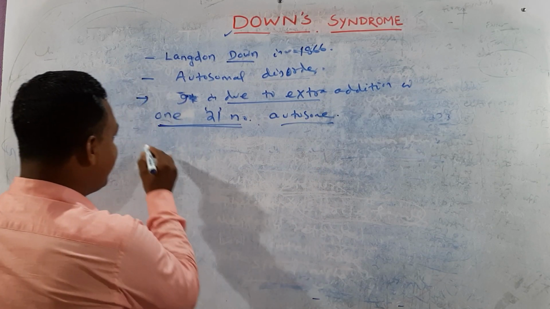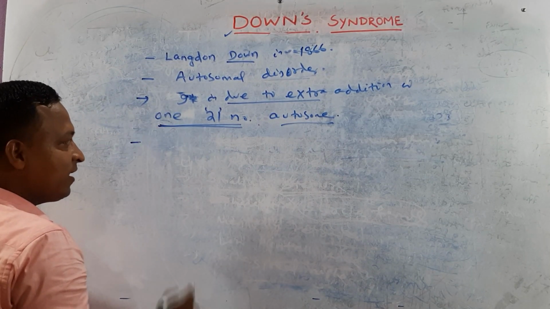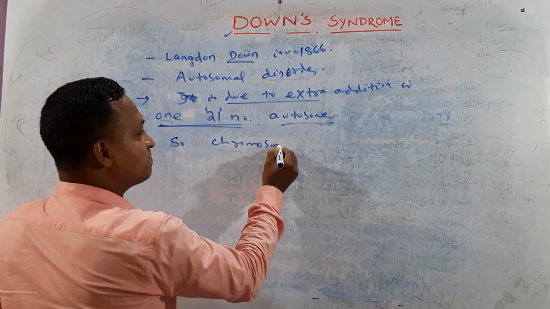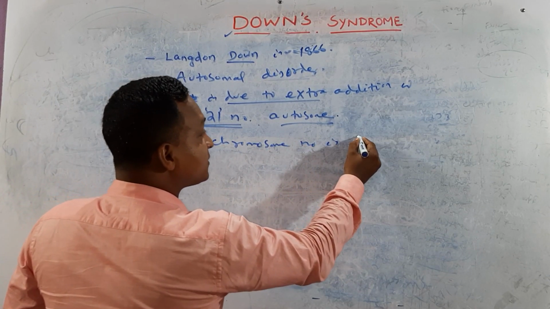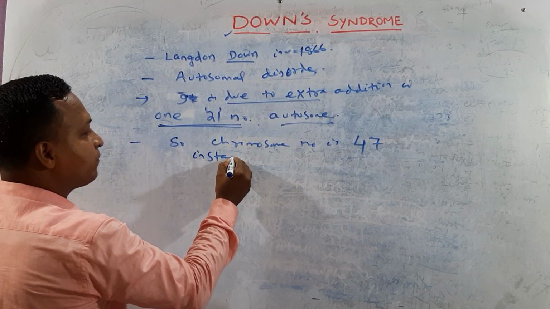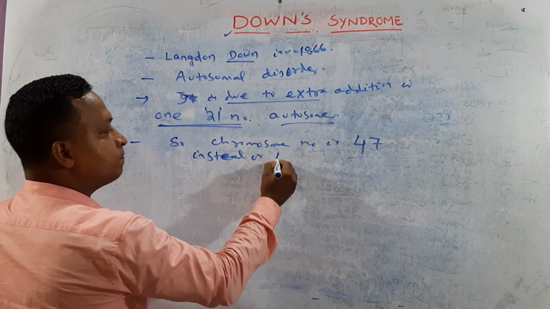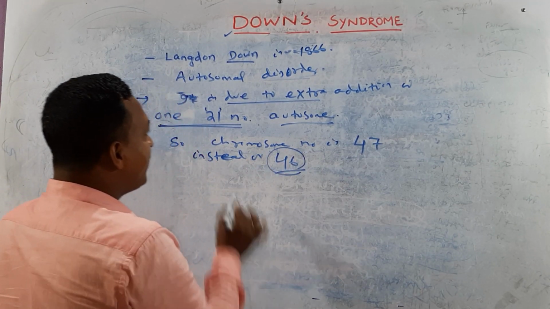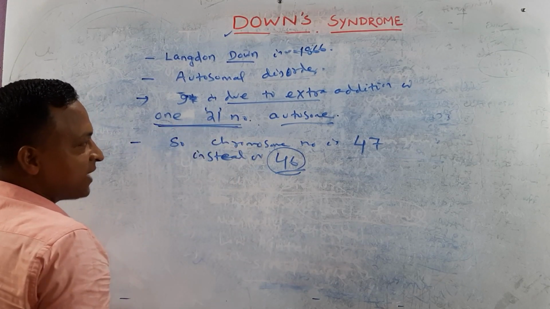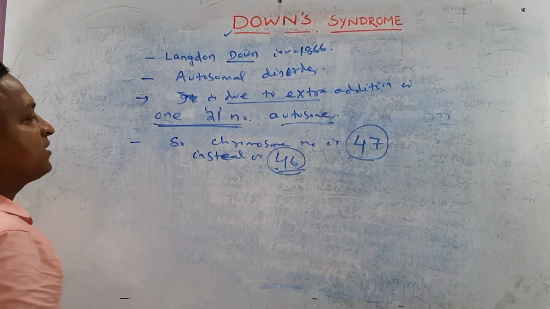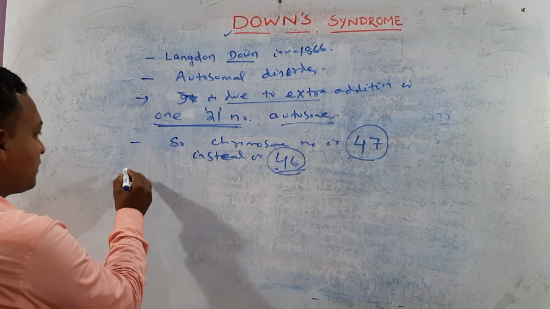Here one extra chromosome is added. So chromosome number is 47 instead of 46. Normally 46 chromosomes are found. Here one 21 number chromosome is added, so chromosome number is 47 instead of 46.